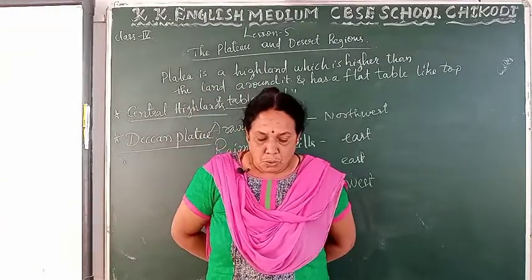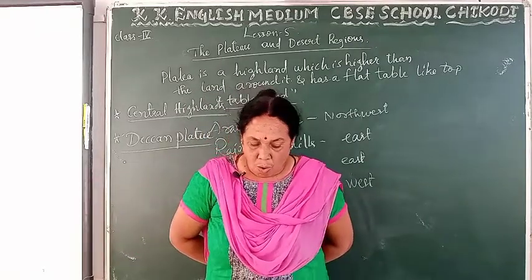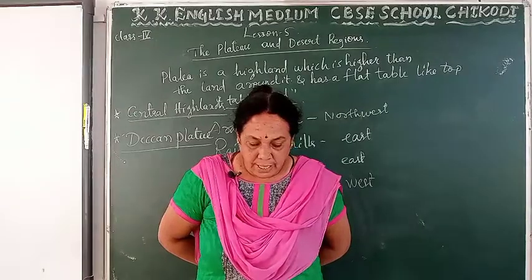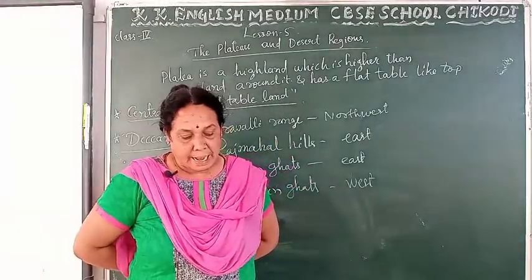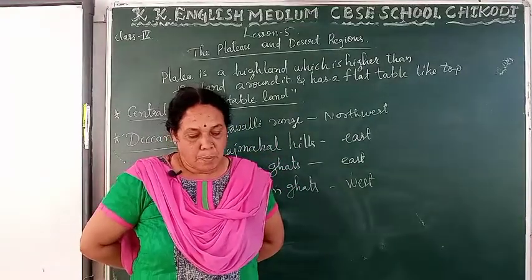These plants generally have long roots that reach the deep underground water. Examples of such plants include cactus, kikar, and babul.